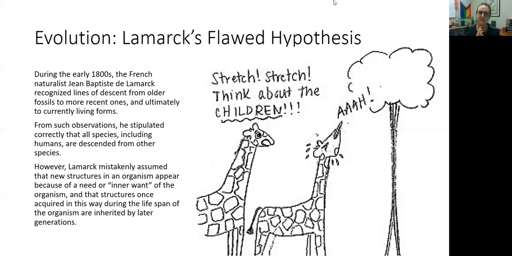And he didn't know how to explain what was happening because back then they didn't know what evolution was, right? So he assumed, mistakenly, that evolution occurred because of some sort of inner want, right? The organism really, really wanted to change, so it was able to change and cause its offspring to change. So for example, the giraffes developed really long necks because they wanted really long necks. Right? They wanted to be able to eat the high leaves off of the high trees, and just that inner desire allowed them to grow their necks and lengths.